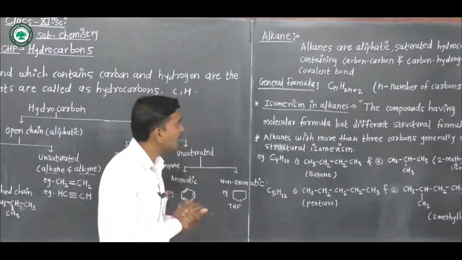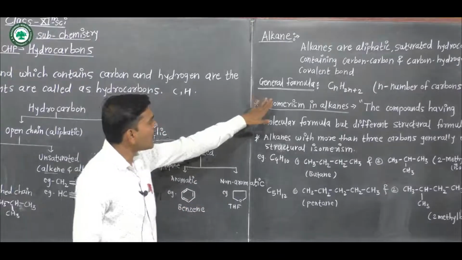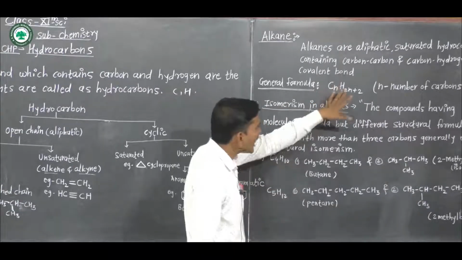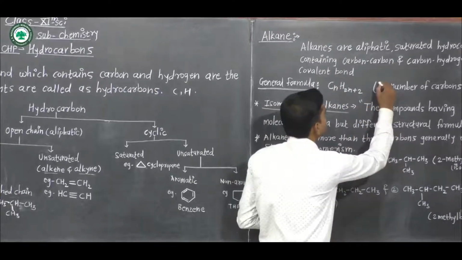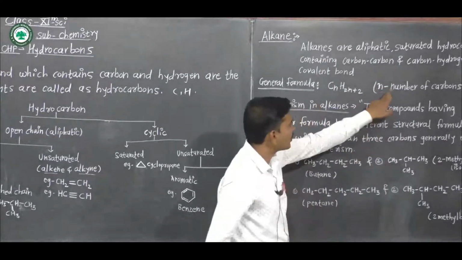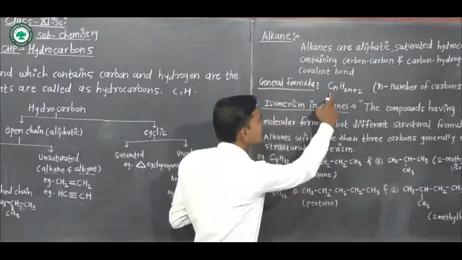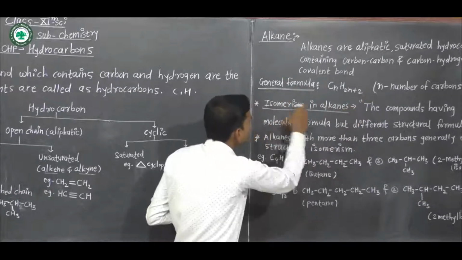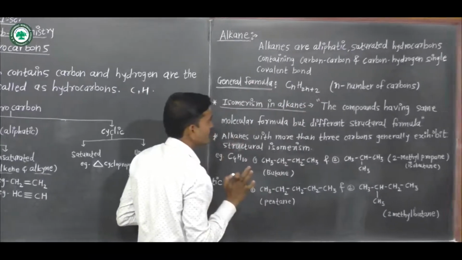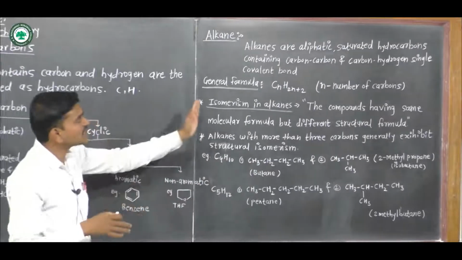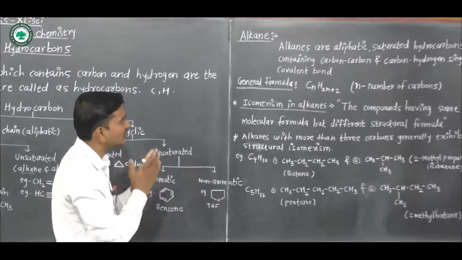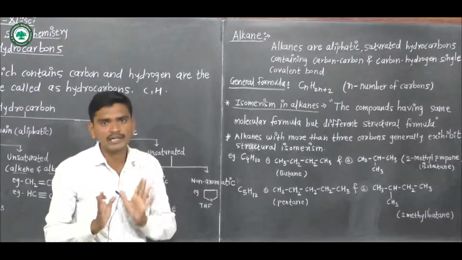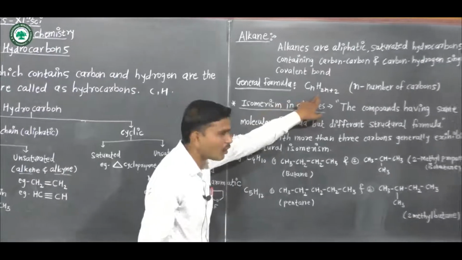This is called alkane. The general formula of alkane is CnH2n plus 2, where n stands for the number of carbons. This is the general formula of alkane.